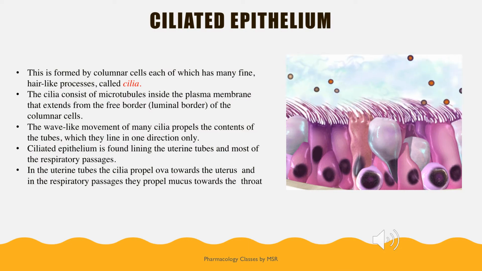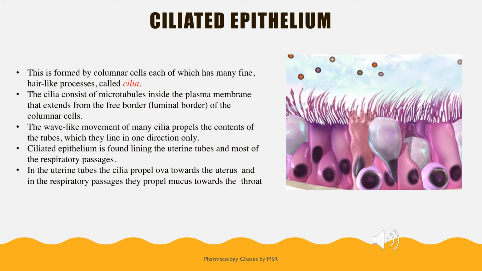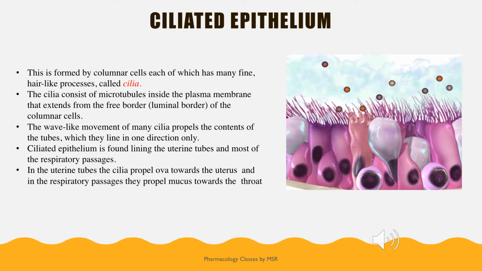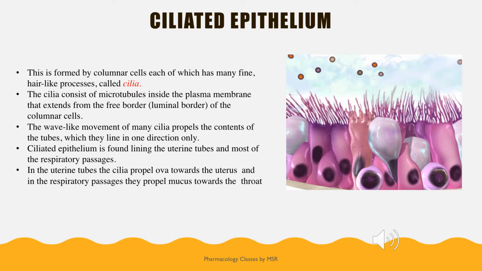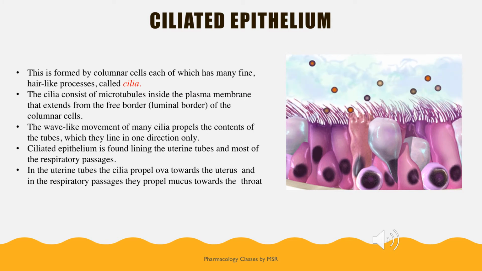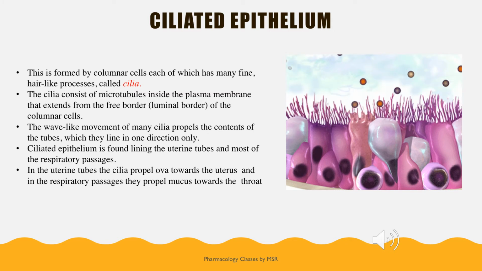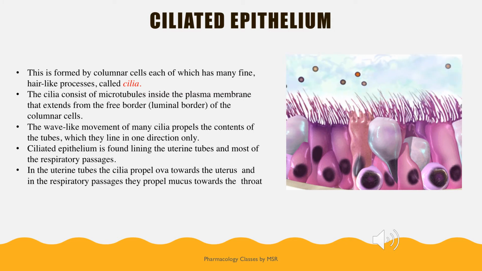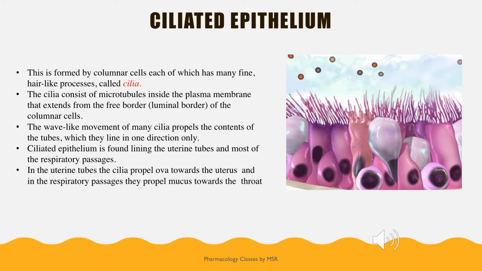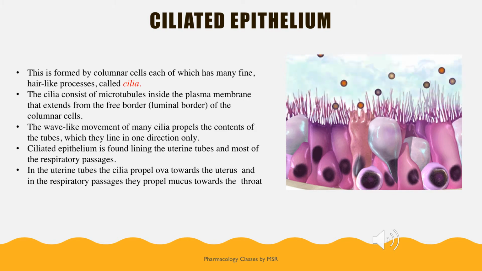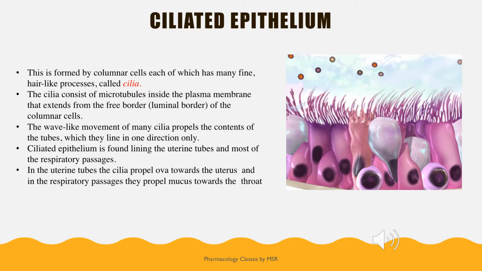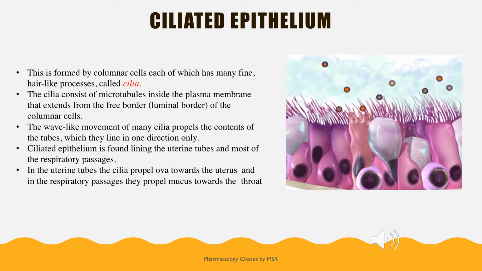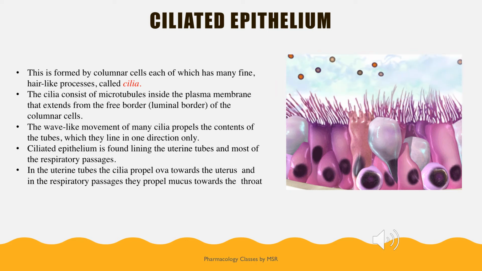Moving on to the next one, ciliated epithelium. So the column shaped cells will have the hair like structures which is called as cilia. So this cilia will have the microtubules inside the plasma membrane, so that they form the free border of the columnar cells, and this hair like structures help for the movement of the contents of any tube. For example, if they are present in the respiratory tube, they help for the passage of the mucus. If they are present in the uterine tubes, they help for the movement of the ova towards the uterus.